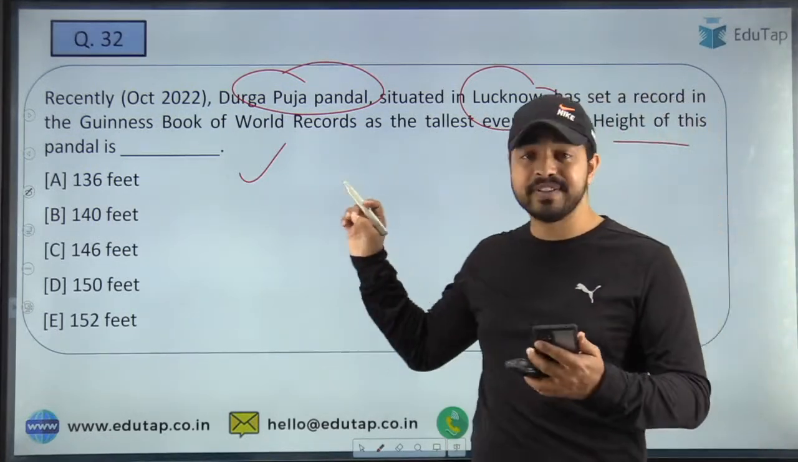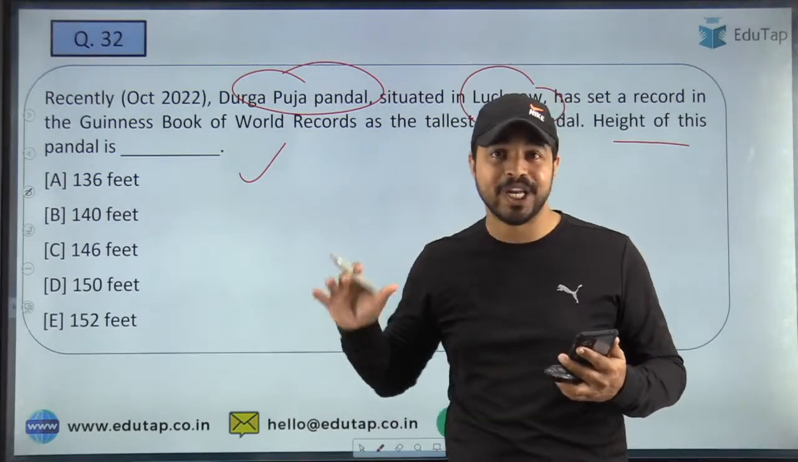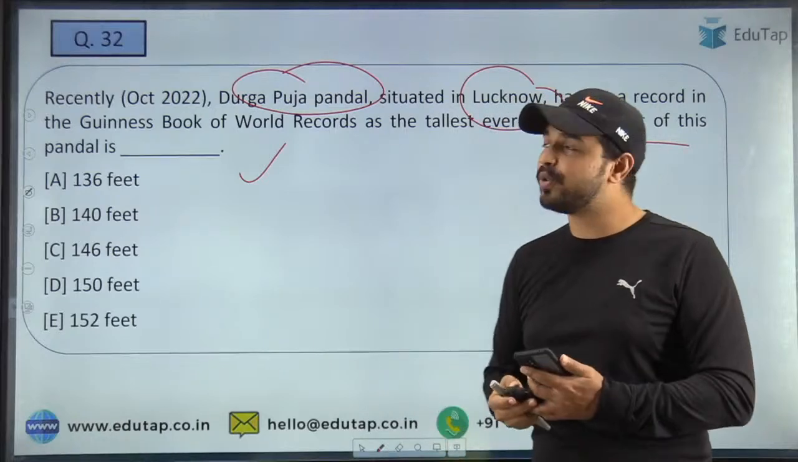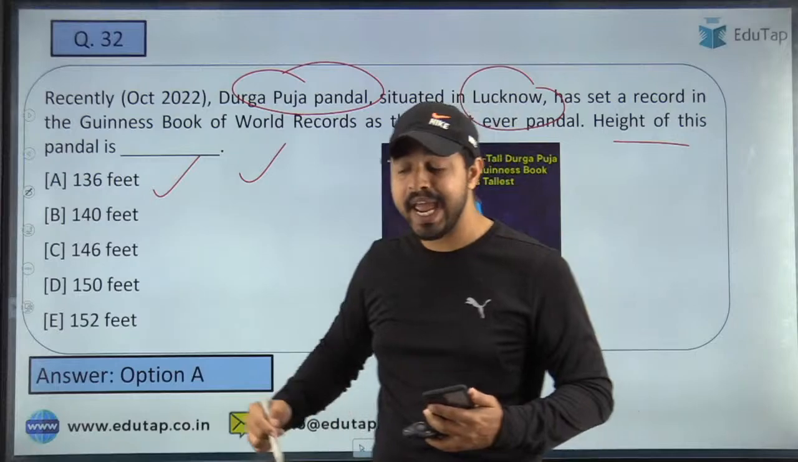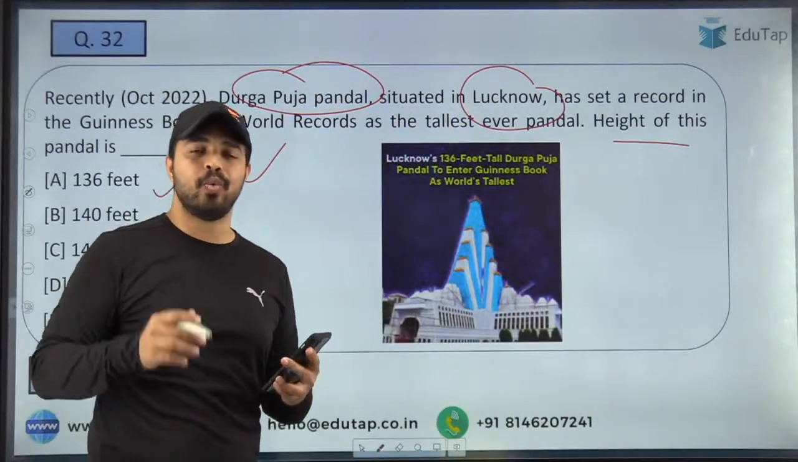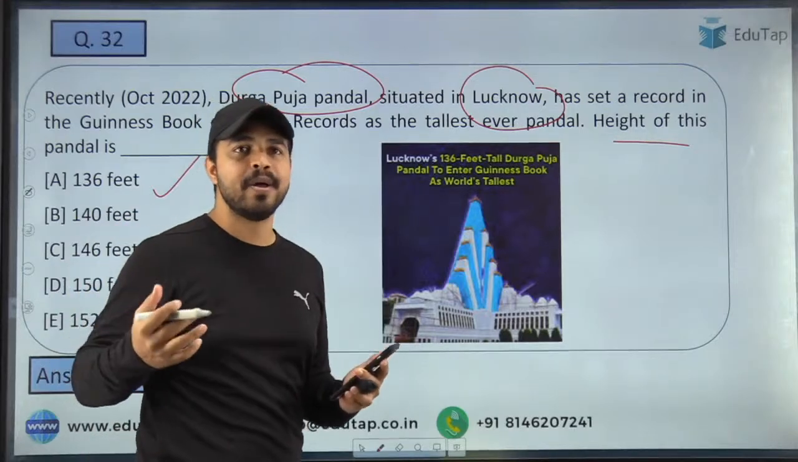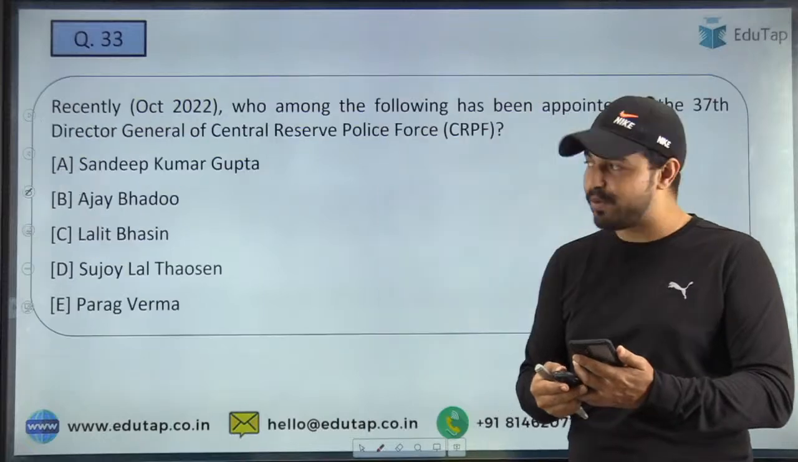So guys, whenever such kind of things happen, you are always required to go into the details of this news to answer such kind of questions. So when I talk about the right answer to this question, it is option A, that is 136 feet. And here you can see the pandal itself, which is located in Lucknow, which has recently entered its name into the Guinness Book of World Records. So that is the right answer to this question guys. Let's move on to the next question.